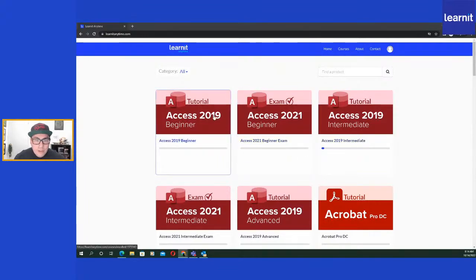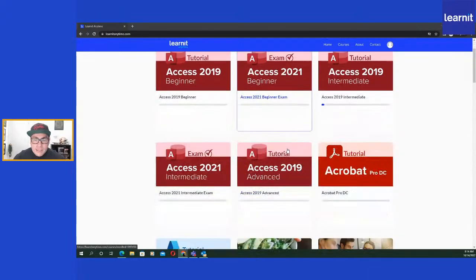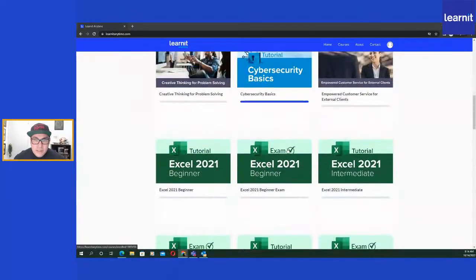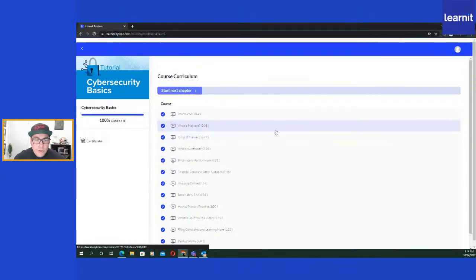The first one I want to point out is that we have our exams right here. And we do currently have 28 exams up. You do earn a certificate once you pass the exams. And then you also can earn certificates of completion here in Learnit Anytime. I can just show you guys what those certificates look like. They're stored here in Learnit Anytime. They're also emailed to you as soon as you finish the whole video.